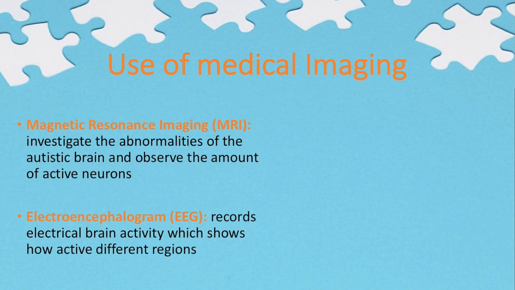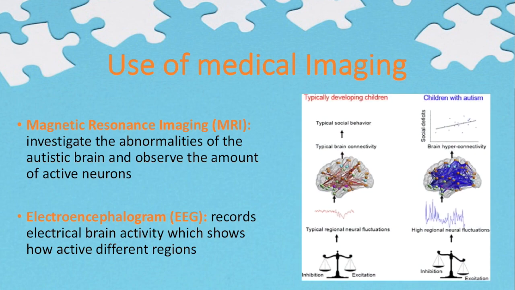In addition, electroencephalogram, or EEG, is also highly used in this field, as it records electrical brain activity, which shows how active different regions of the brain are. For example, in this picture on the right, we can see that there is more brain activity in people with ASD. Both neuroimaging and electrophysiological studies provide important insight about the neurobiology of ASD.